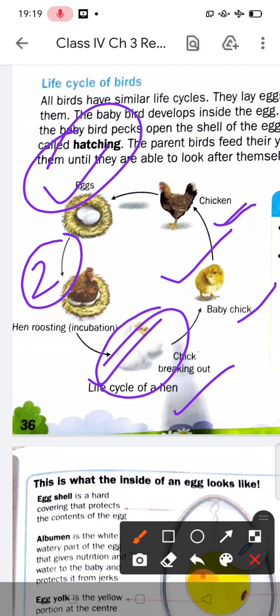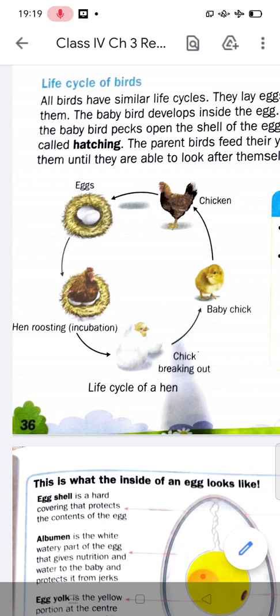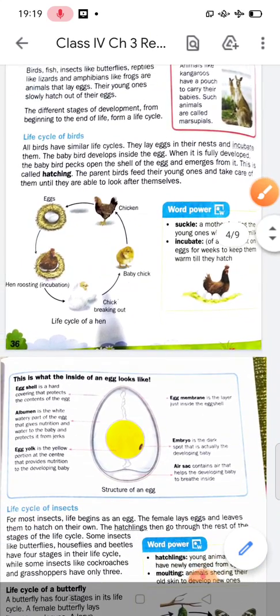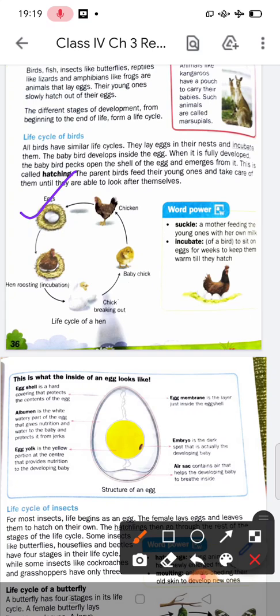I am explaining again, so listen carefully. All birds have similar life cycles. First, they lay eggs in their nest and incubate them.